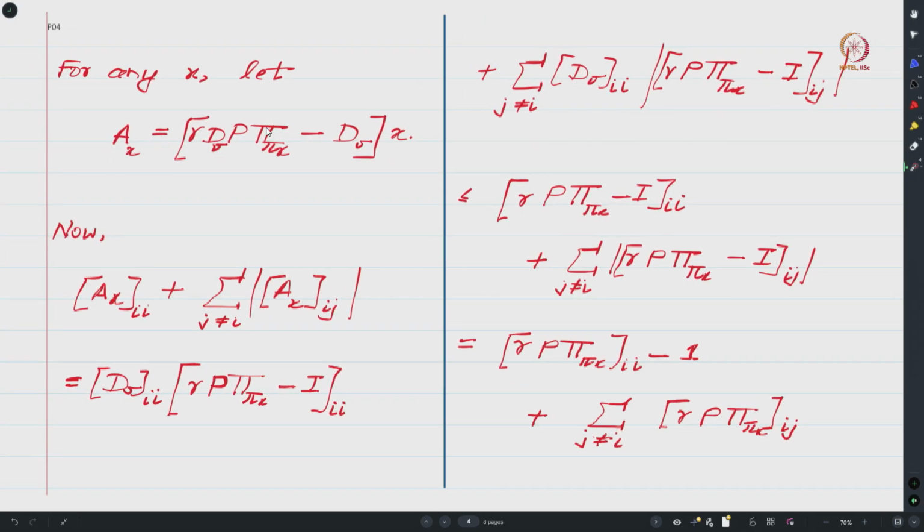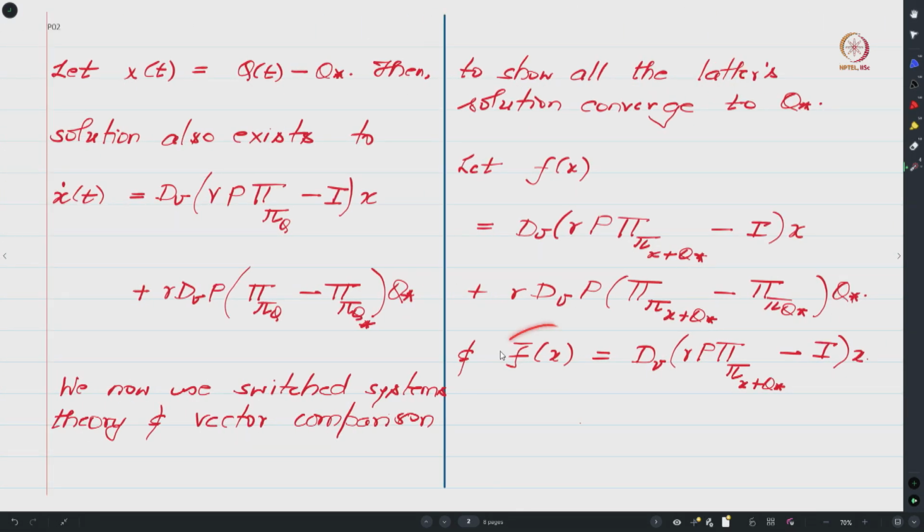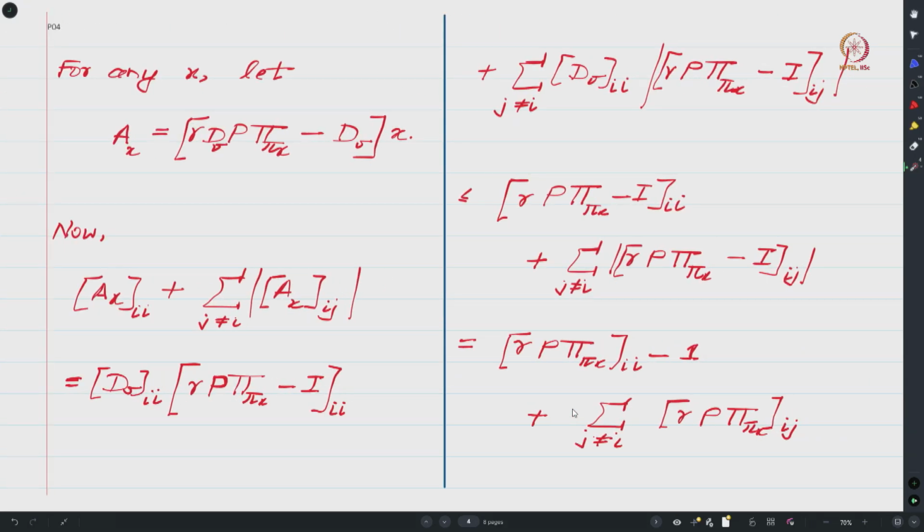So now we are going to look at the ODE which is driven by f bar of x, and let us see what we can say. So you have x dot of t equals f bar of x, and in f bar of x you do not have the second term. So notice that there is nothing like this. So now for every x, you will think of your sigma of x as being dictated by where x is. If your current x of t is x, then the driving matrix will be A subscript x, which is given over here.